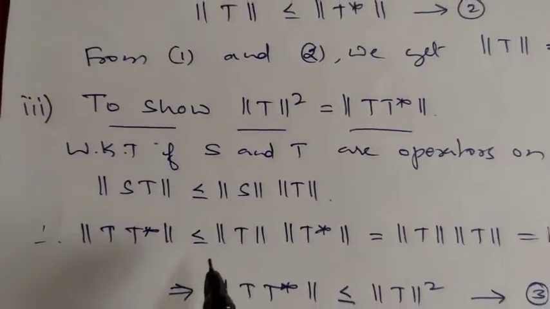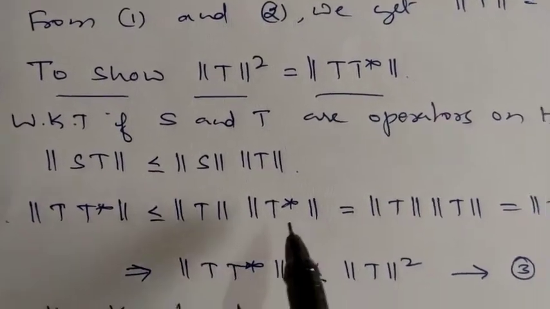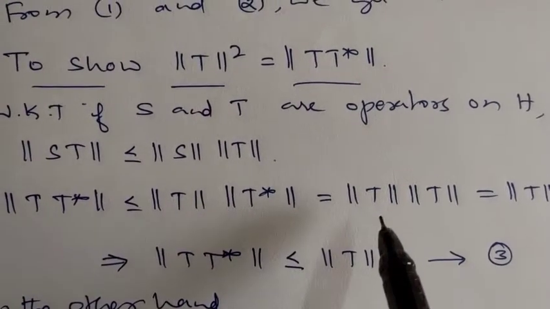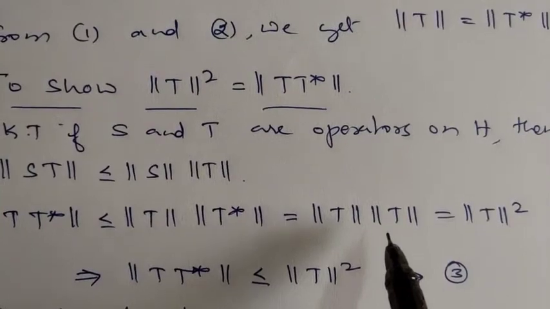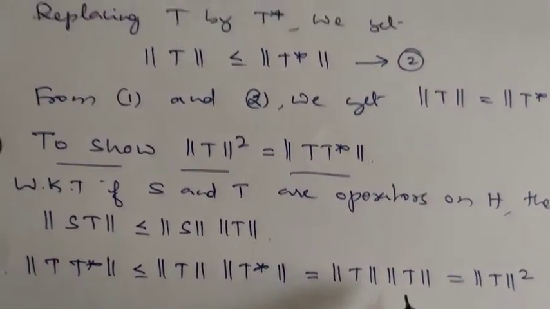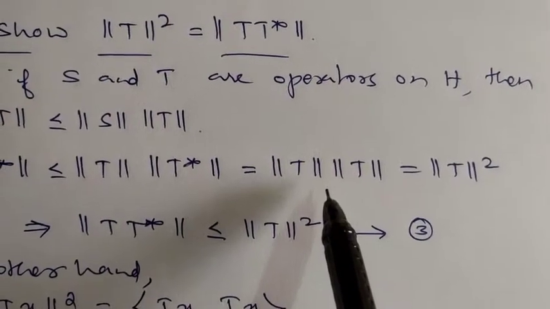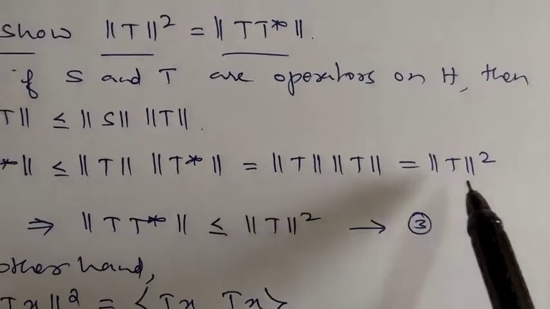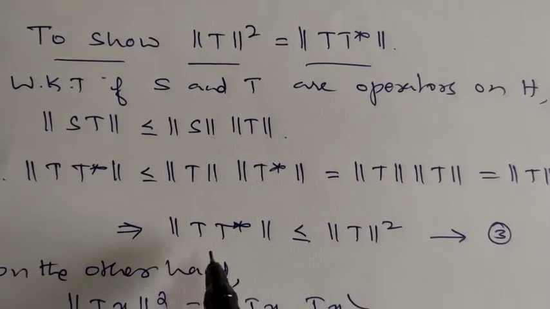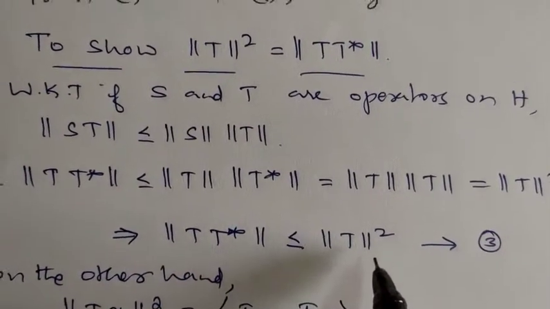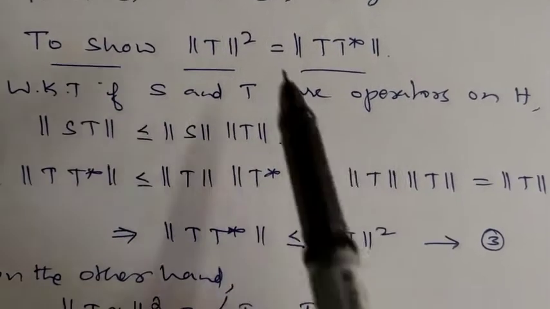Accordingly, what will happen? Norm of T T* is less than or equal to norm of T into norm of T*. This is equal to norm of T into norm of T, because just now we have proved norm of T* is the same as norm of T. So norm of T into norm of T, so norm of T whole square. So this implies norm of T T* is less than or equal to norm of T whole square. So one part of the inequality we have proved.